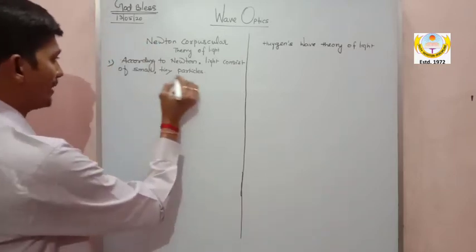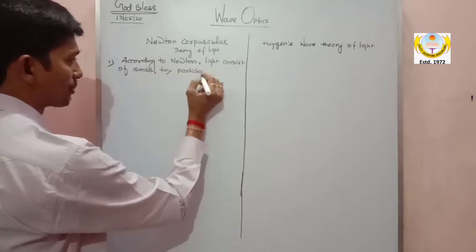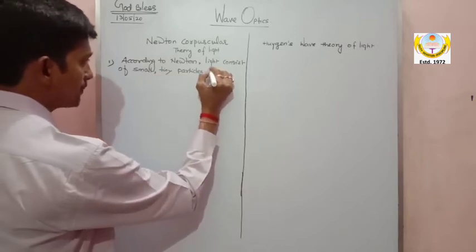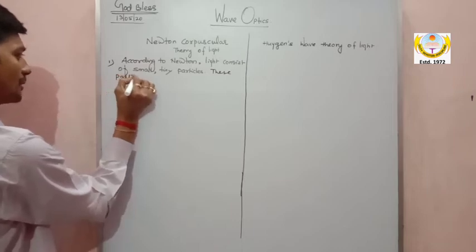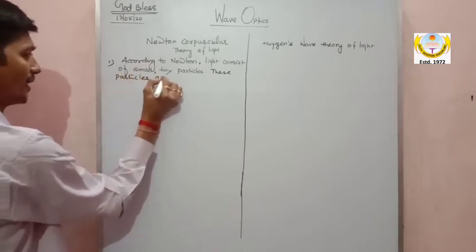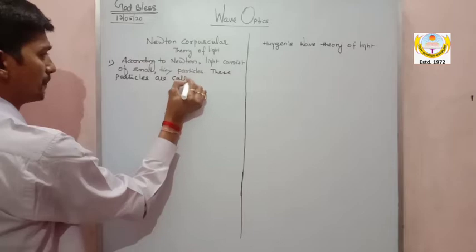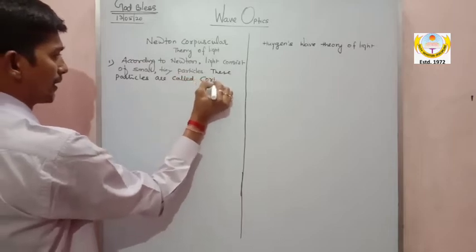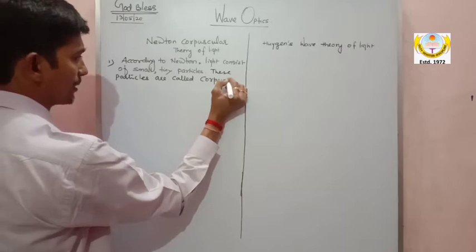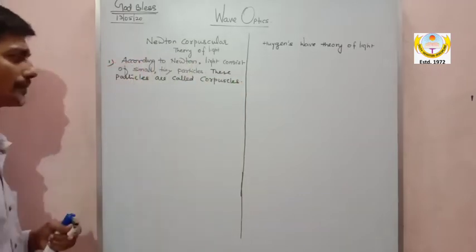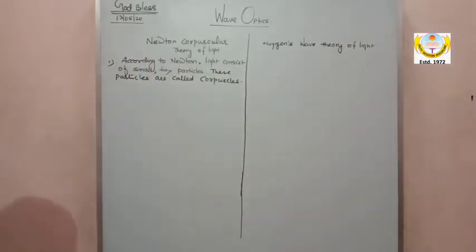So here I am writing, according to Newton, light consists of small tiny particles. These particles are called corpuscles.